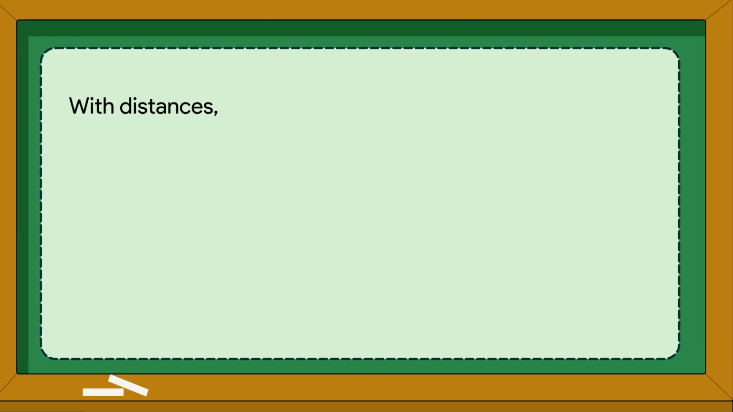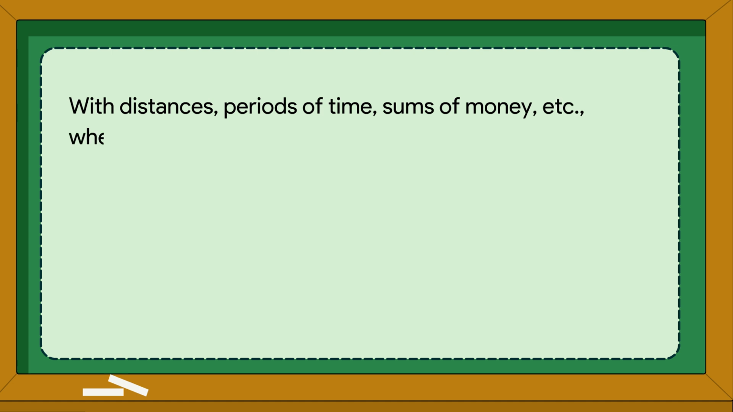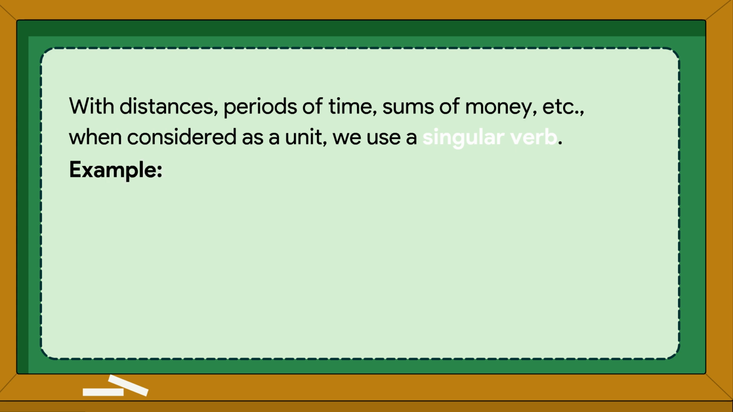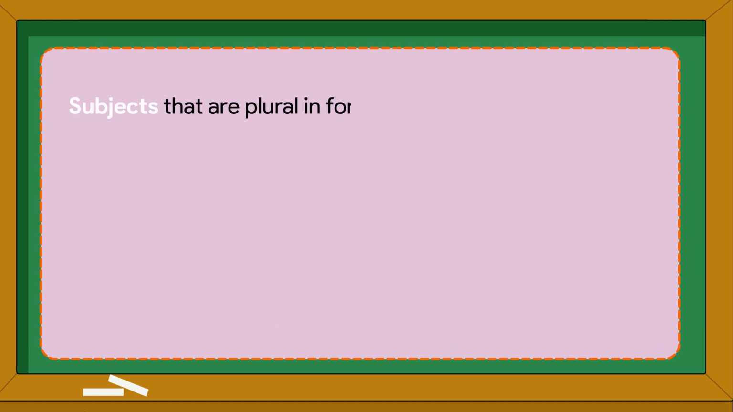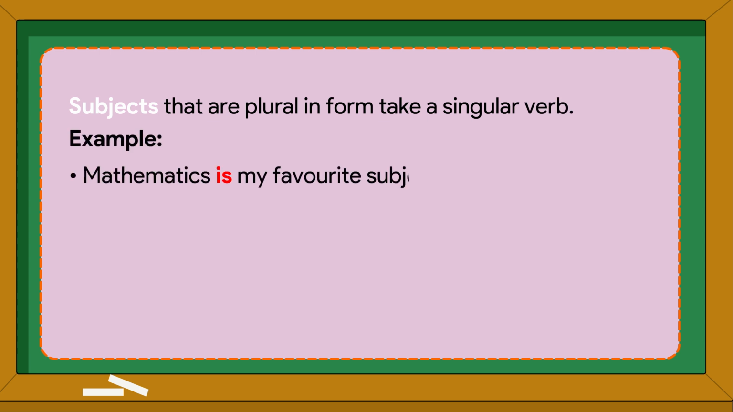With distances, periods of time, sums of money, etc., when considered as a unit, we use a singular verb. Example: 20 lakhs is a lot of money. 50 kilometers is too far to run. Subjects that are plural in form take a singular verb. Example: Mathematics is my favorite subject.